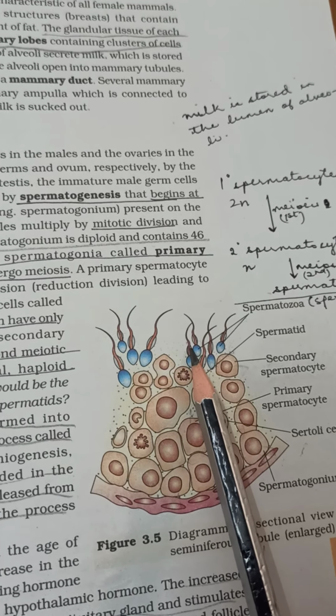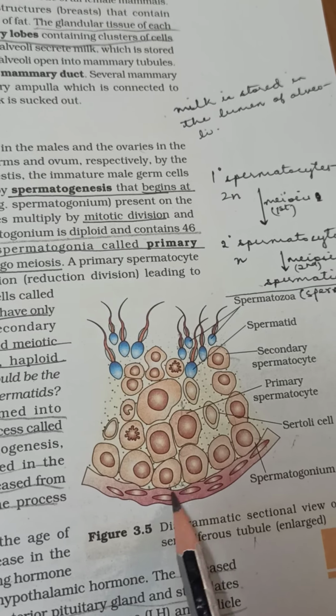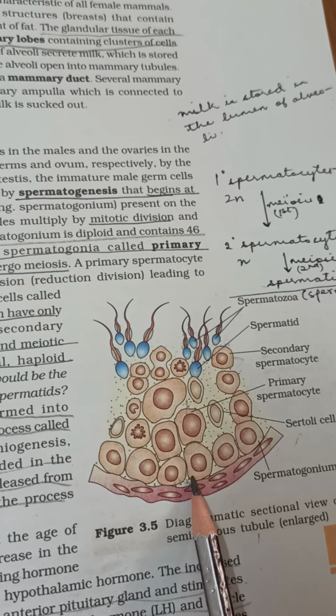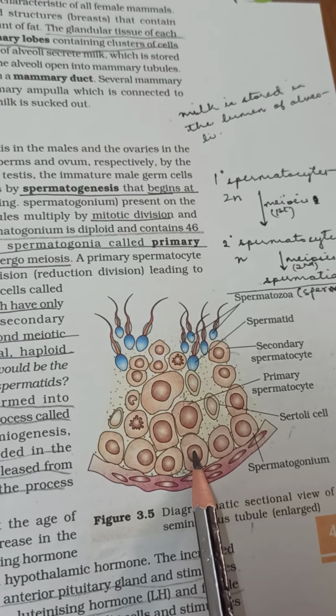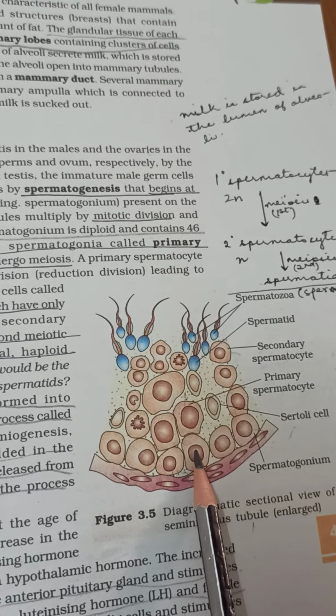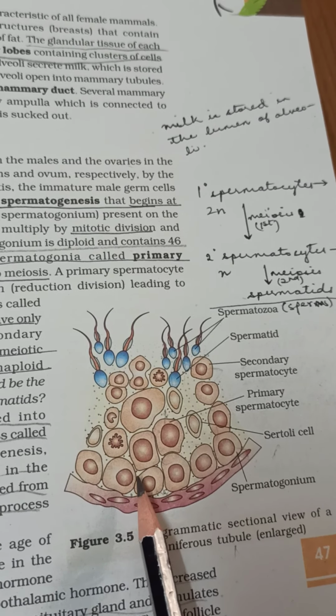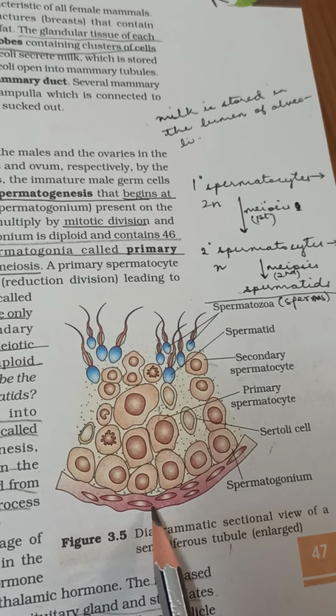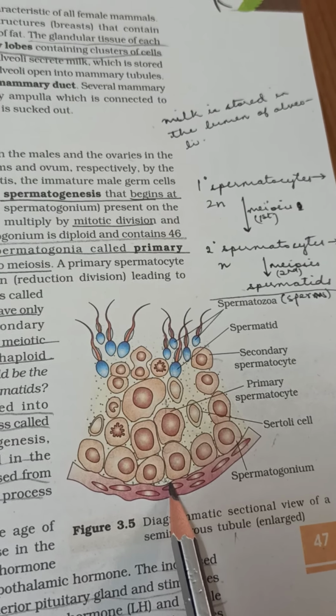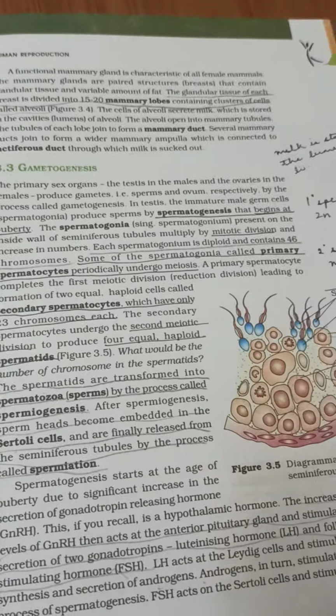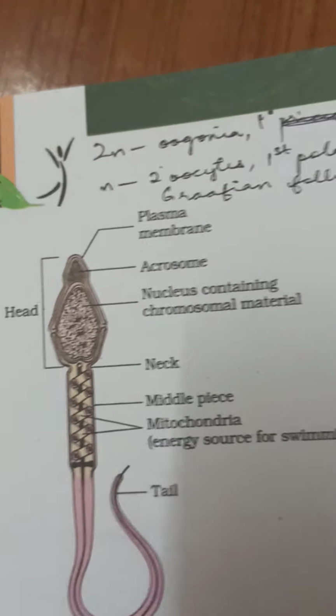From there it enters into the seminal vesicle. From the seminal vesicle to the ejaculatory duct, which goes to the prostate, and from the prostate gland through the urethra, the sperm and seminal plasma, which contains calcium and fructose enzymes, come out as semen. So this is the release of a sperm.